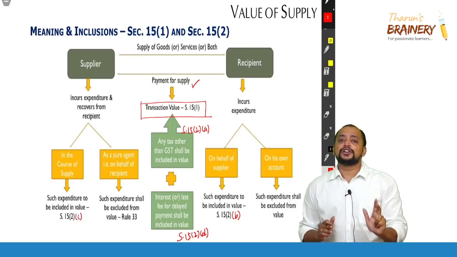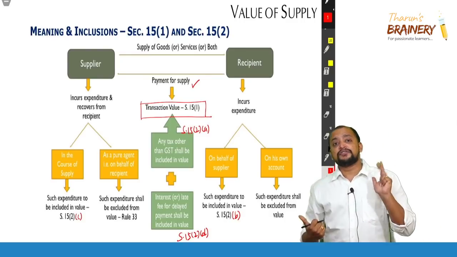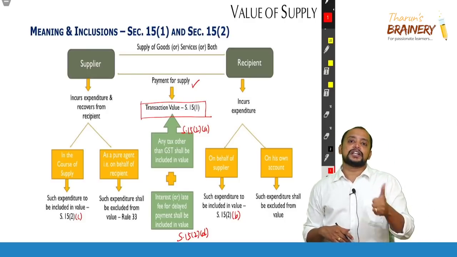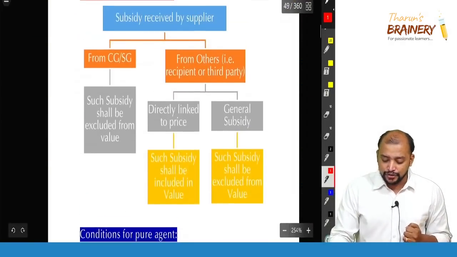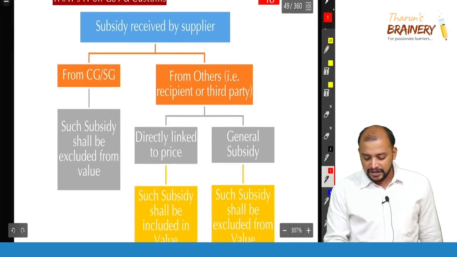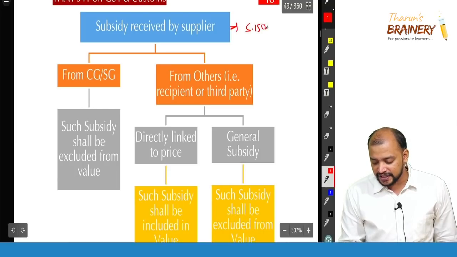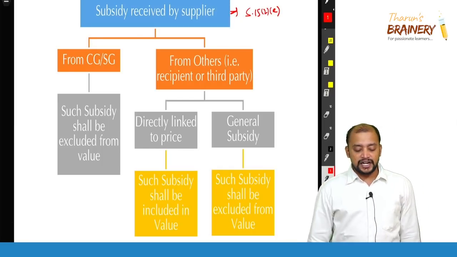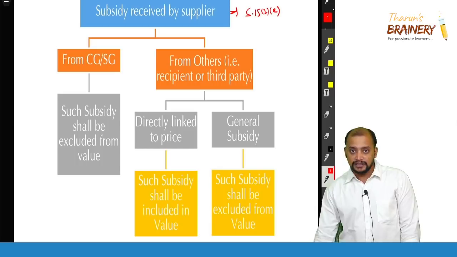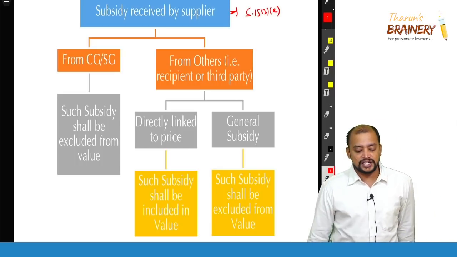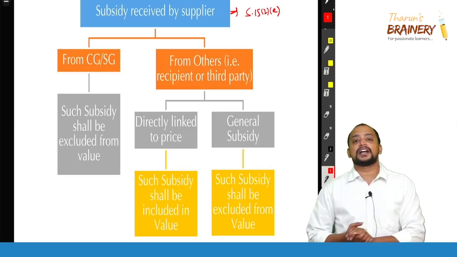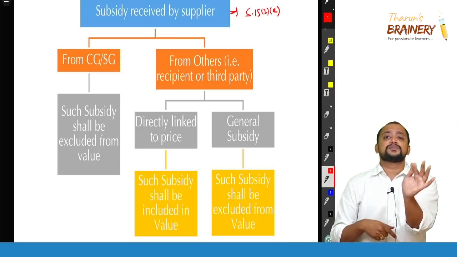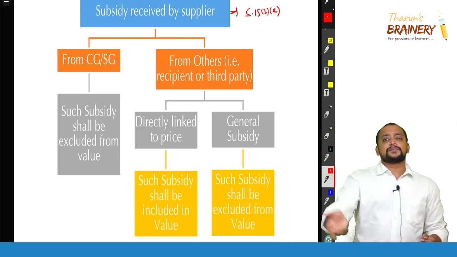15.2a taxes, 15.2b supplier liability met by recipient, 15.2c supplier recovering the expenses from the recipient, and 15.2d interest for delay in payment. Then 15.2e is related to subsidies. Section 15 subsection 2 clause e, subsidy received by the supplier. Subsidy is divided into two: from CG or SG, or from others. If it is from CG or SG, such subsidy shall be excluded from the value. If it is from central government or state government, because we already discussed in the consideration definition, consideration excludes subsidy from CG or SG. And then other subsidy, from others.